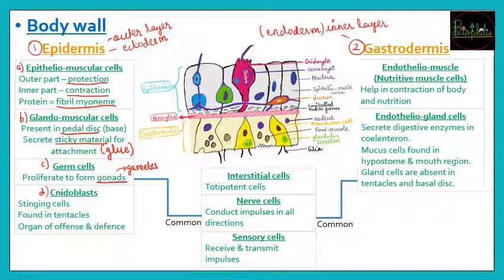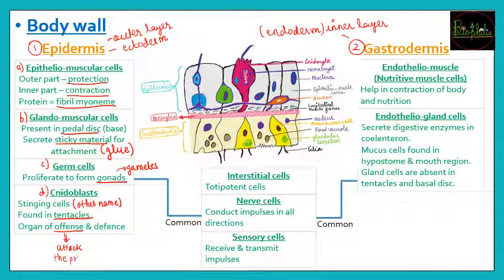The last specific for epidermis, that is nidoblasts. These nidoblasts are also called stinging cells. So this is the other name of nidoblast, that is stinging cells. It is going to be found in tentacles, सिर्फ tentacles में मिलेंगे, and these nidoblasts are going to be the organ of offense. Offense, that means for attacking purpose. So अगर उन्हें hunting के लिए जाना है for food purposes, so they will attack the prey.